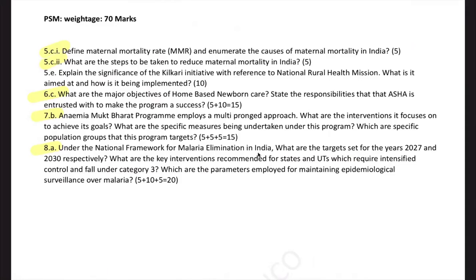So that's why I took it as a challenge, and we are able to cover almost all except the Kilkari initiative. I thought the Kilkari initiative was in the PSM book, only 2 lines are there, but I don't know how they were able to add 10 marks. When I went into research, it is close to MCTS, which is already asked. So for next year, I would like to predict 2 or 3 similar topics so that you will not miss out on 10 marks, right?